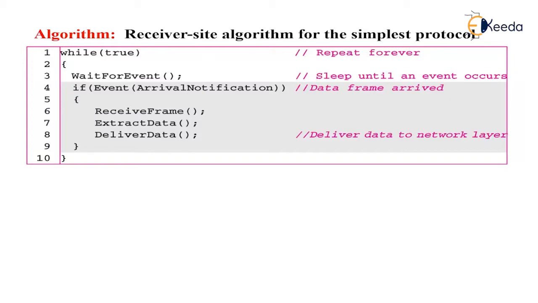After the event occurs, the data link layer receives the frame from the physical layer using the receive frame process, extracts the data from the frame using the extract data process, and delivers the data to the network layer using the deliver data process. Here, we also have an event driven algorithm because the algorithm never knows when the data frame will arrive.